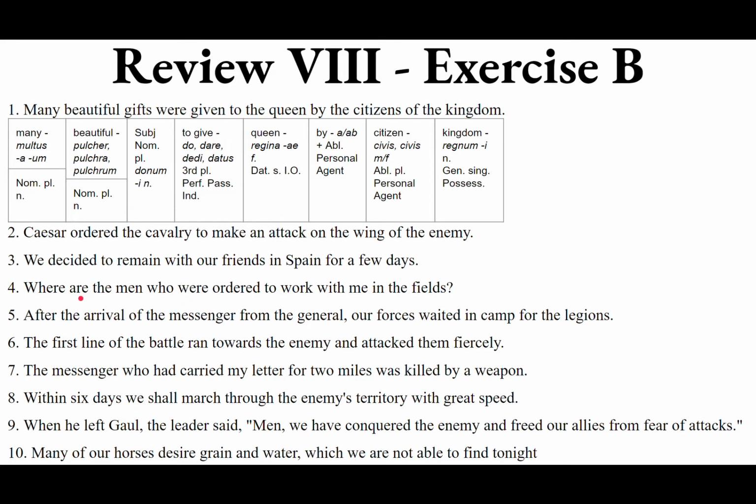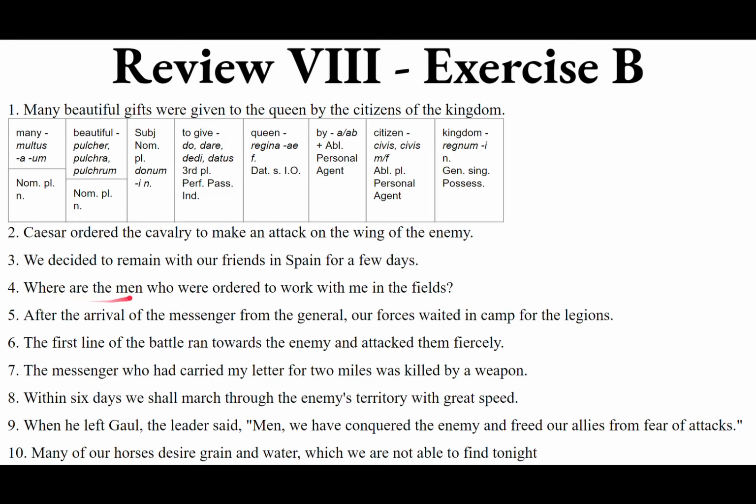So ubi. Where are they? Now are is the verb. Now what's the subject of are? It's not where. Where is not the subject of are. Ask yourself, who are? Who were ordered to work with me in the fields? Who are they? The men. The men are the subject. So we actually want to put the noun viri, masculine, nominative plural masculine, because it's the subject. Viri. Ubi are, third person plural, present of sum, esse, fui, futurus. Sum, es, est. Sumus, estis, sunt. Ubi sunt viri.